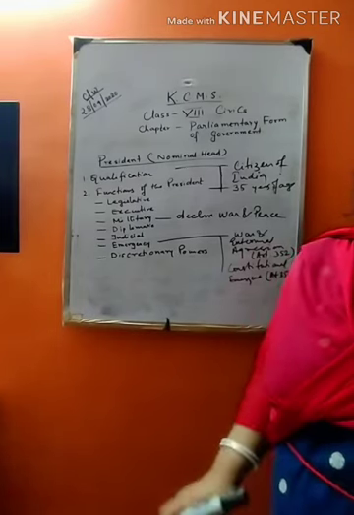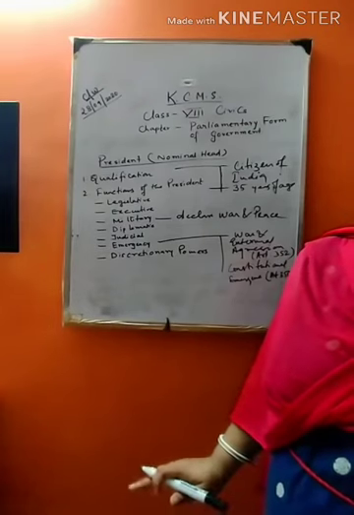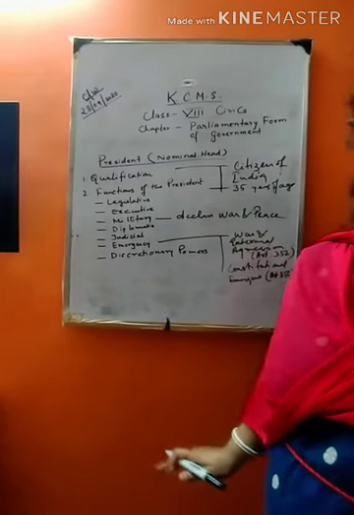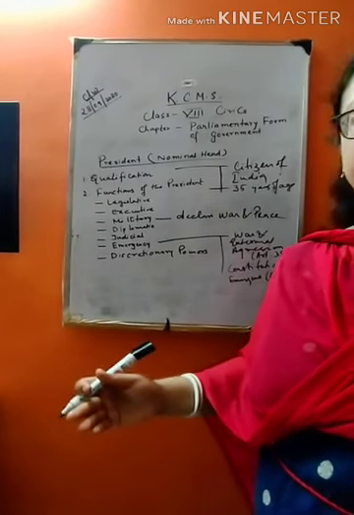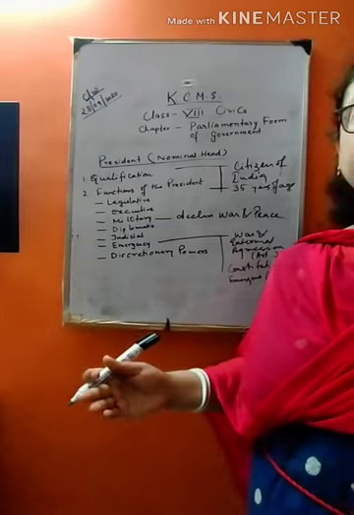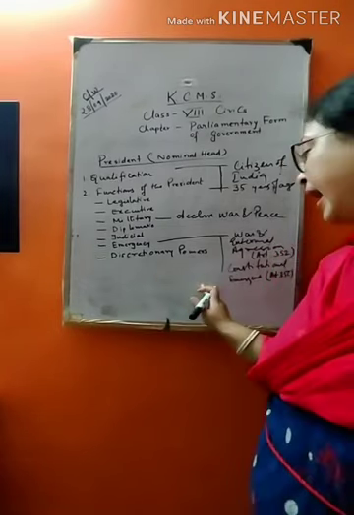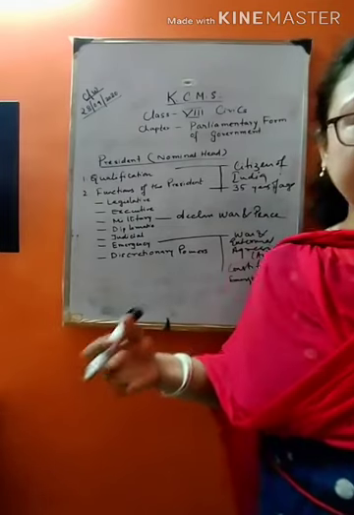And if the president, on receipt of a report from the governor, is satisfied that the state government cannot be carried on in accordance with the provisions of the constitution, he can declare president's rule or constitutional machinery breakdown.